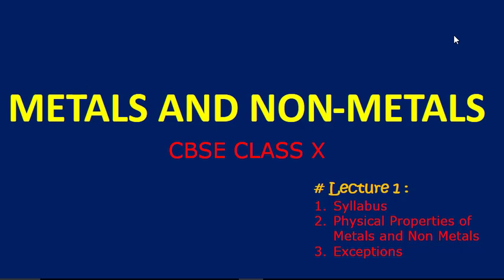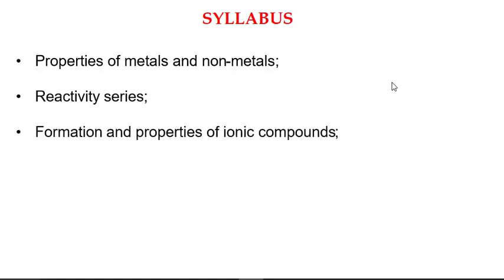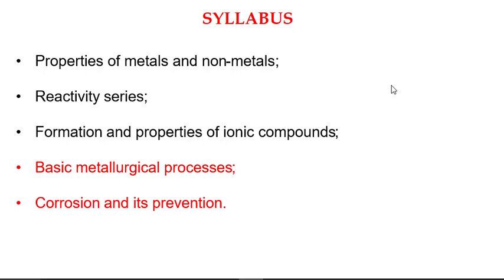This is Rajesh. In this first lecture, we will see the syllabus. We will see what are the physical properties of metals and non-metals, and we will discuss some exceptions to these properties. Now let us first discuss the syllabus for the chapter. Here we are going to see properties of metals and non-metals. We will see what is the reactivity series. We will see formation and properties of ionic compounds, some basic metallurgical processes, and corrosion and its prevention.